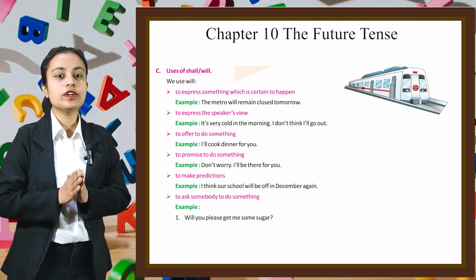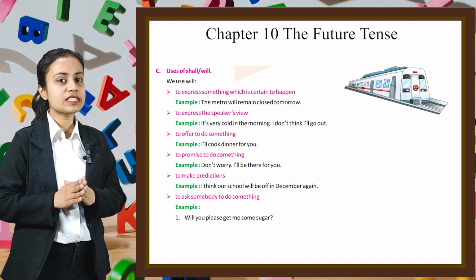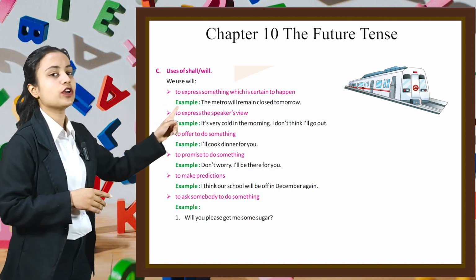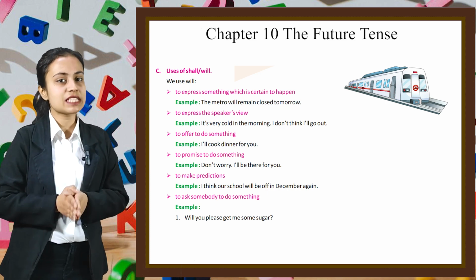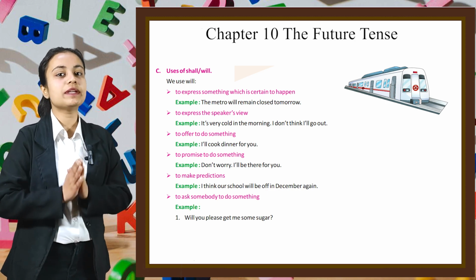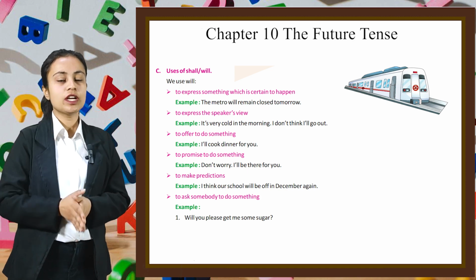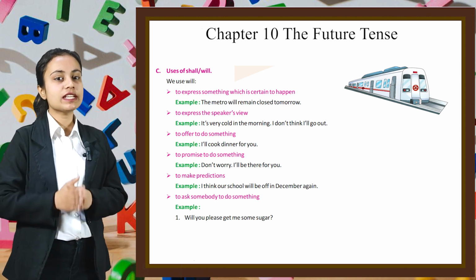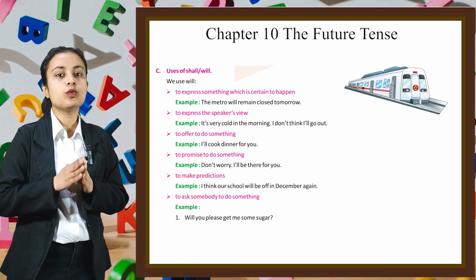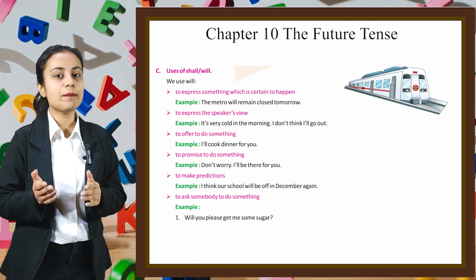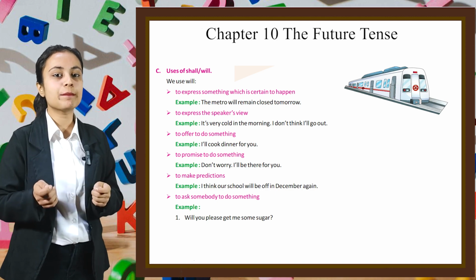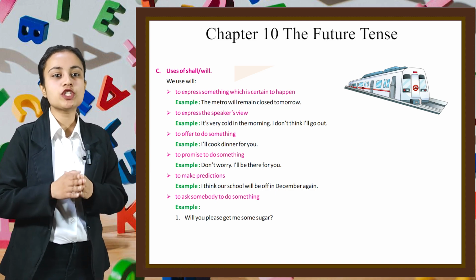Third, to offer to do something. For example, I'll cook dinner for you. Fourth point, to promise to do something. For example, don't worry, I'll be there for you. Fifth, to make predictions. For example, I think our school will be off in December again. Sixth, to ask somebody to do something. For example, will you please get me some sugar?